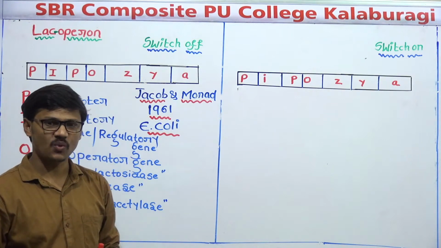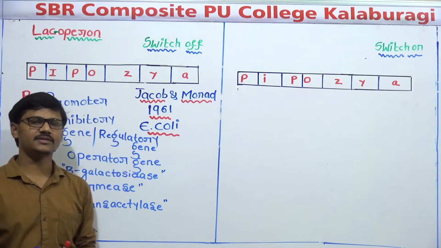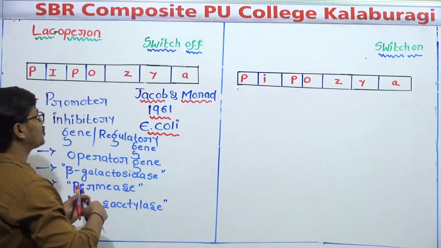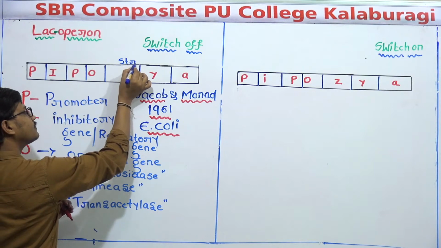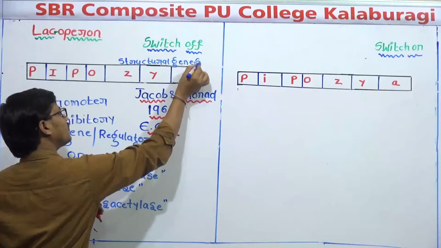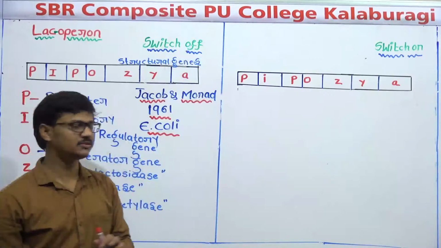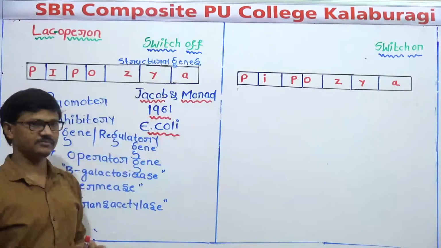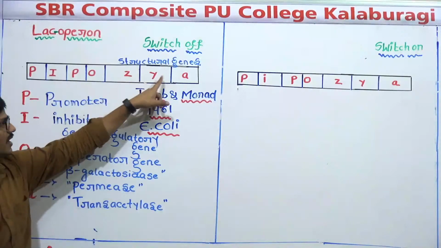And students, one more thing: Z, Y, A are called the structural genes. What are the examples of structural genes in the case of Lac-operon? Lac Z, Y, and A. And here I have written the names of the enzymes that are produced by Z, Y, A.